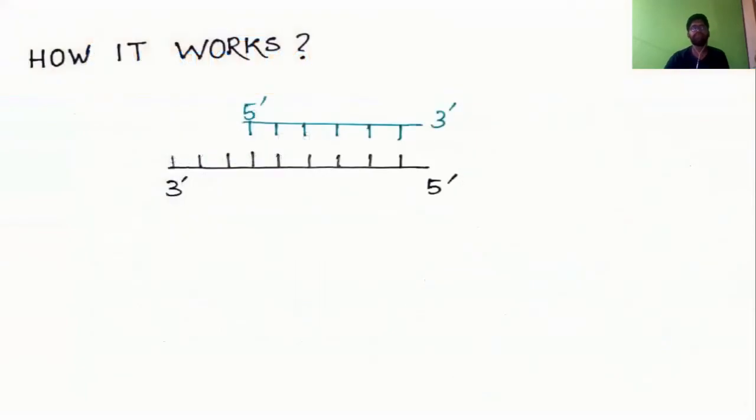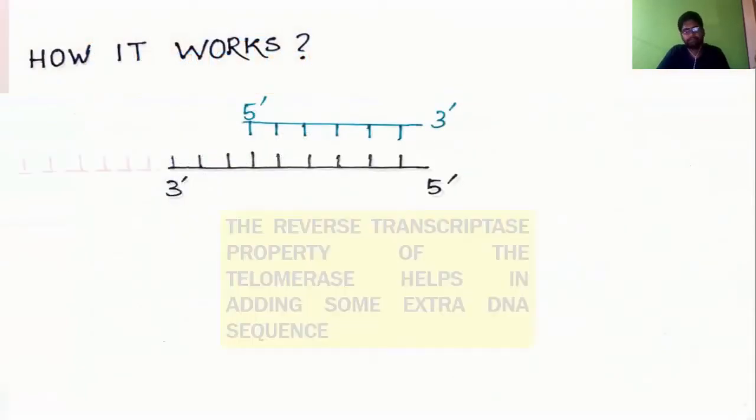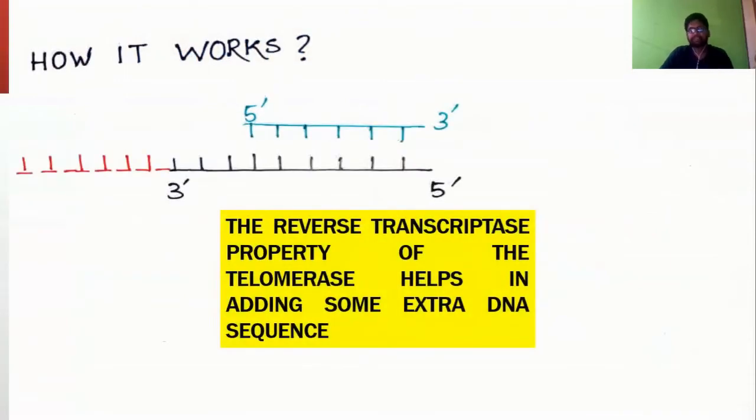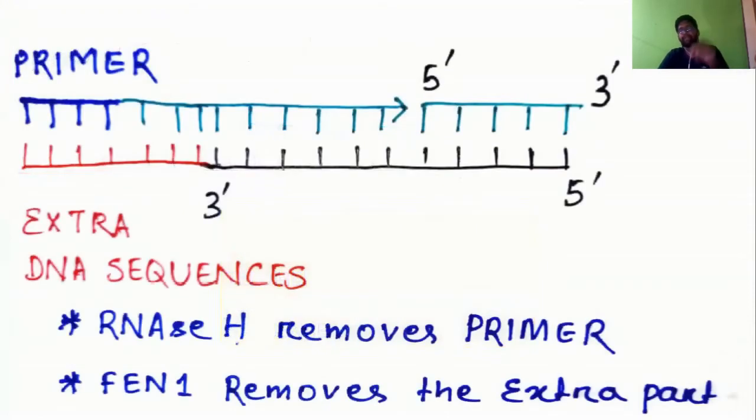So how does it work? The reverse transcriptase property of telomerase helps in adding some extra DNA sequences using its own RNA as a template, by which we have some extra DNA sequences. To that extra DNA sequence, the primer will be added.